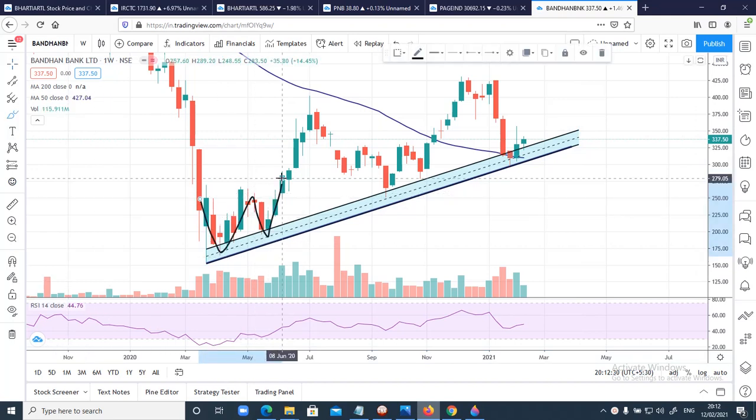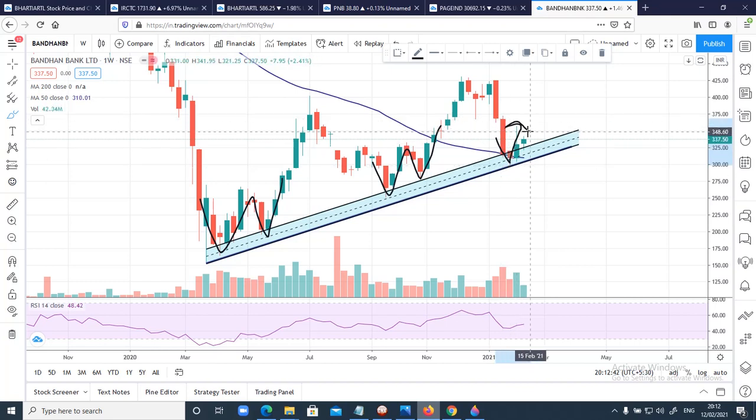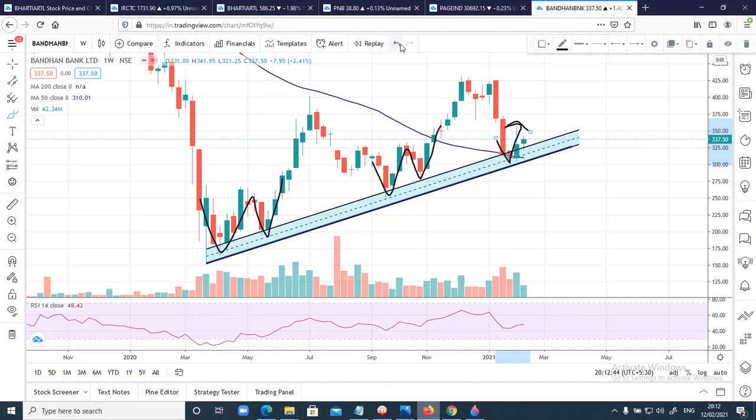it has bounced, right? And recently as well, on 25th Jan, that particular week, after hitting this level it has bounced, right? So this trend line is holding strong. The first important point is the trend.